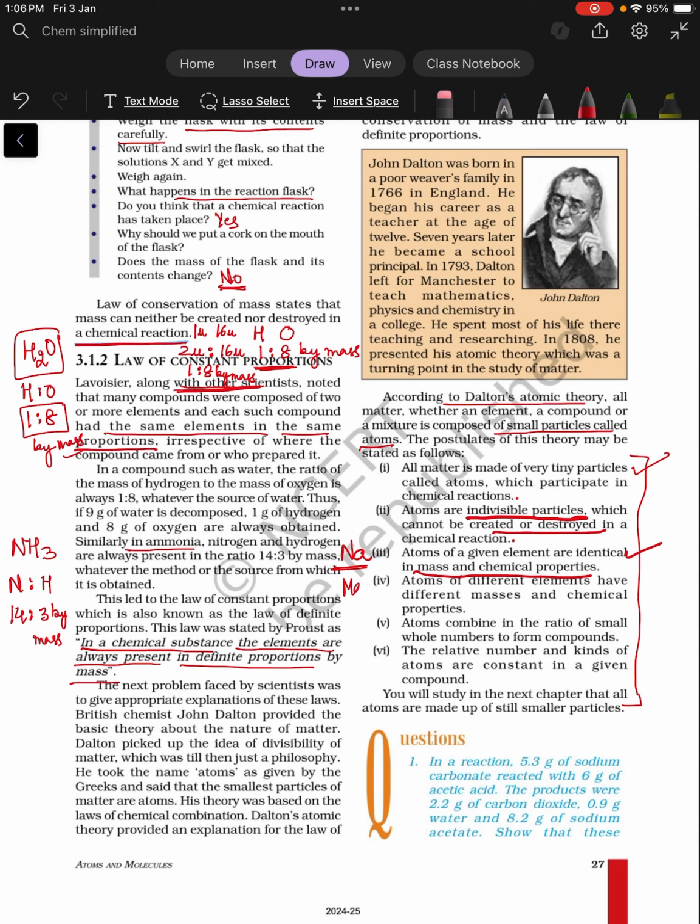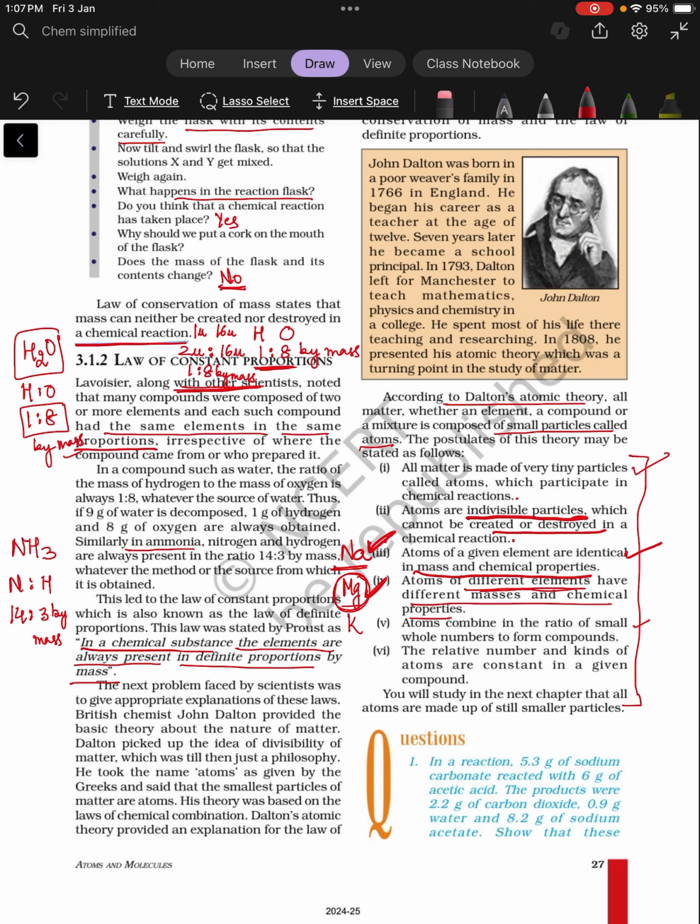Similarly, let's take magnesium. Let's take potassium. All the atoms of magnesium will have the same mass and the same chemical properties. But atoms of sodium will be different from atoms of magnesium in mass as well as chemical properties. So the next postulate says that atoms of different elements have different masses and chemical properties. The fifth postulate says that atoms combine in the ratio of small whole numbers to form compounds. And then the number and the kind of these atoms are always constant in a given compound.